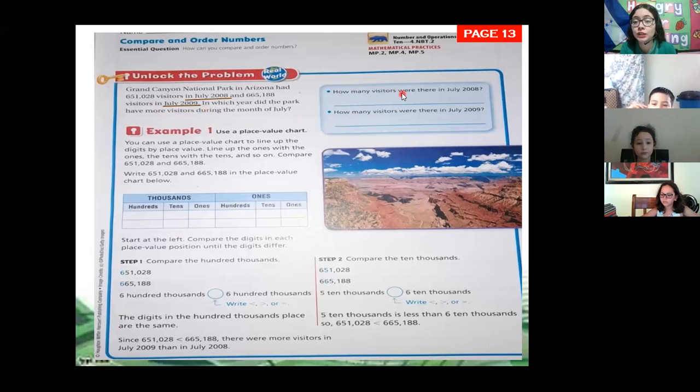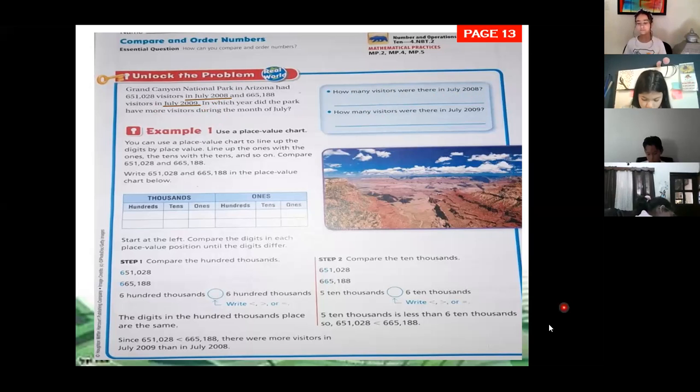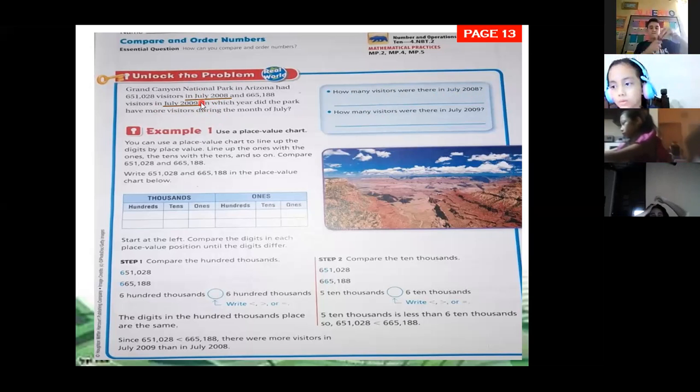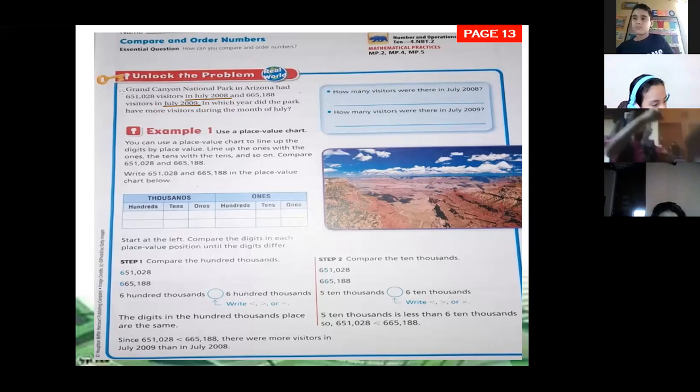So first, let's answer the question. Number 1, how many visitors were in July 2008, class? According to the information that is here. How do you read this number? Here we have the information.